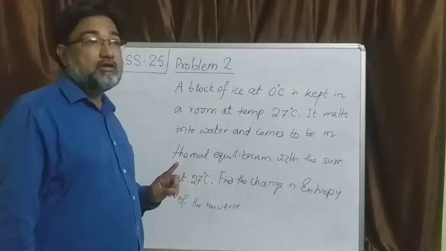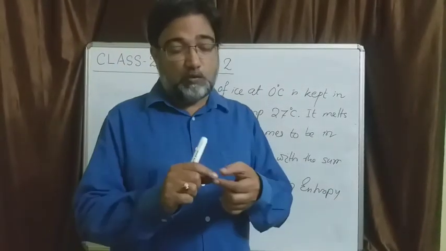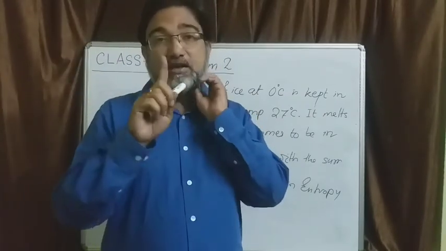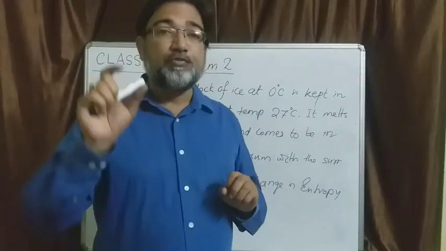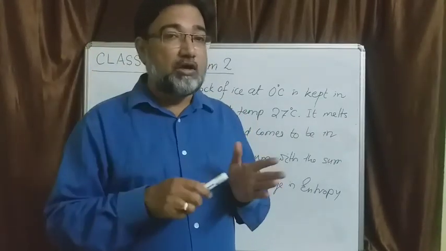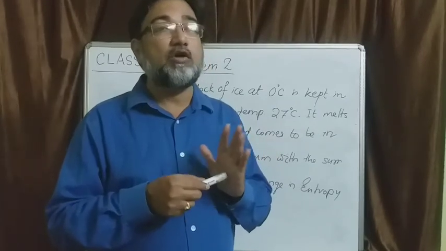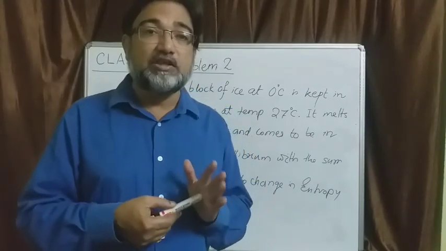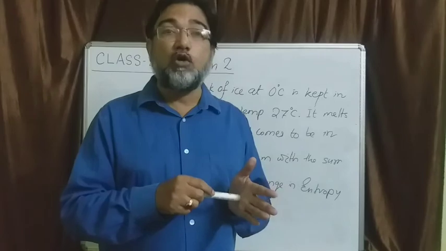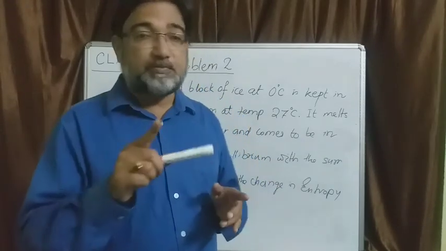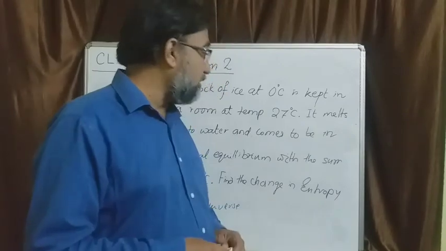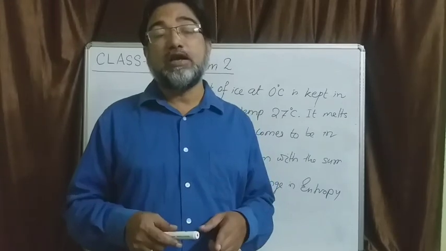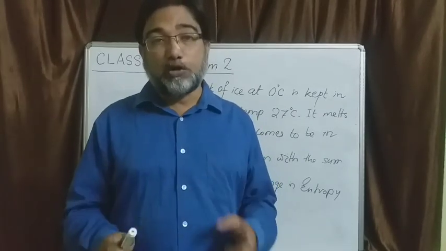Here you have to use the specific heat for water, because when water temperature goes from 0 degree to 27 degree centigrade, the dQ will be m s delta theta, that is m is 1 kg, s is the specific heat of water, and the change in temperature is 27 minus 0. But what is s? Specific heat of water is how much? Don't write 1, you might have memorized it as 1, but that is 1 calorie per gram. So here you have to write 4.2 kilojoules per kg K. That is the specific heat of water. So try this problem and make sure that you get the entropy change of the universe as a positive quantity.